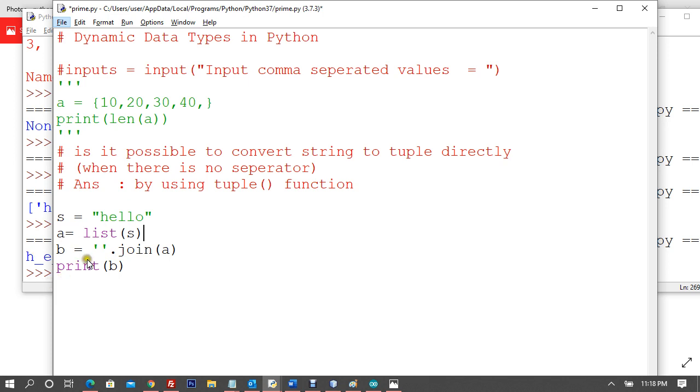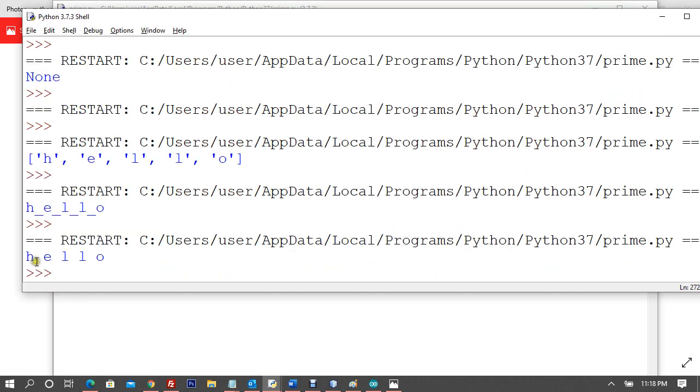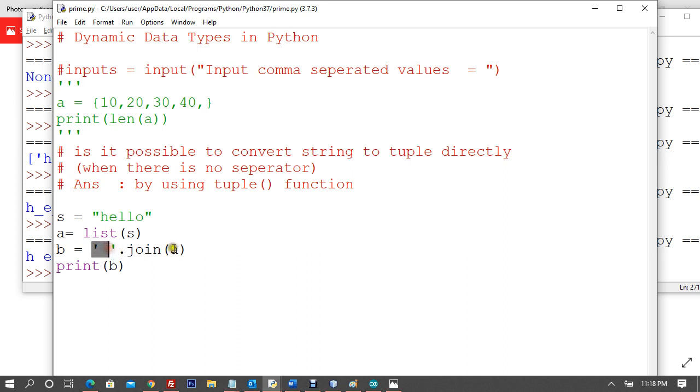So I can say B dot join, converting the string to a list and then joining with an empty string, maybe a bit of space, and let's say print B. I don't know, yeah, it's working. I can see it has created space automatically, right? So space has been joined after every character. So join is working for us, right?